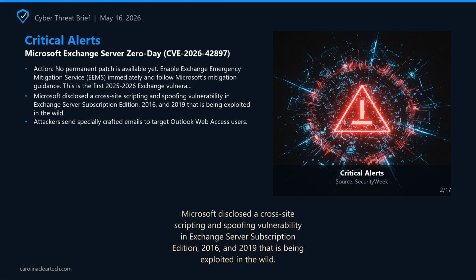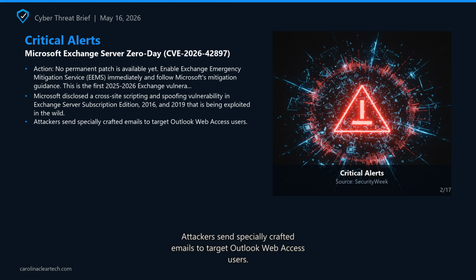If the user opens the email in OWA and certain interaction conditions are met, arbitrary JavaScript executes in the browser context. Microsoft has not shared details about the attacks exploiting this vulnerability, but an anonymous researcher reported it. CISA added CVE-2026-42897 to the KEV catalog with a due date of 2026-05-29, EPSS, 0.2, 44th percentile.